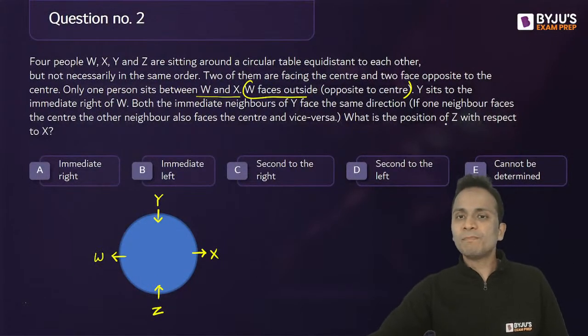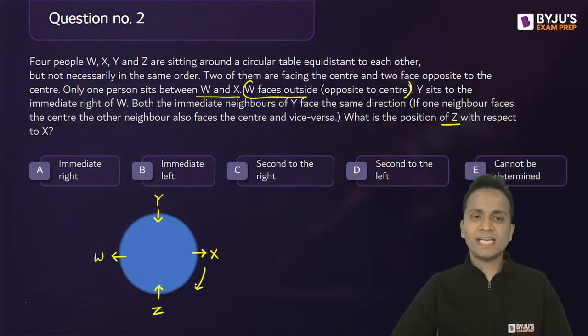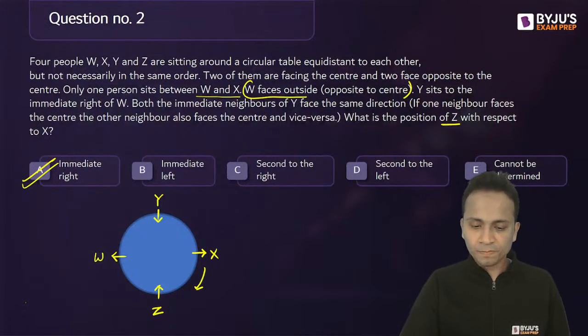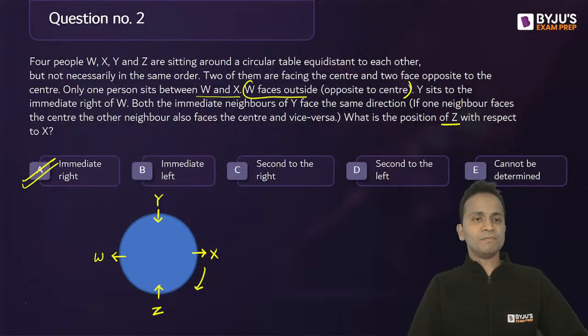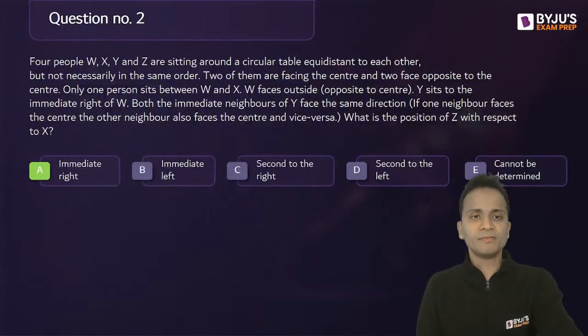Question is, what is the position of Z with respect to X? Now with respect to X, Z is immediate right. So Z is immediate right of X. The correct answer, I can say, is option A, and I can see plenty of you have given a correct answer. Nice, good. Good to see that. Lovely. So friends, that was question number 2. The correct answer is option A. Plenty of you have given a correct answer.